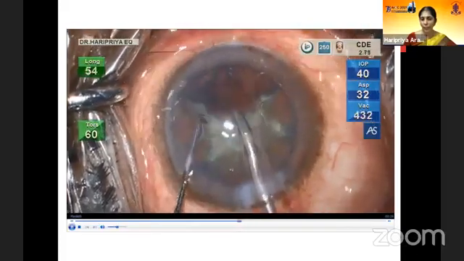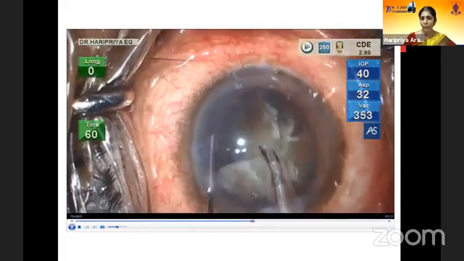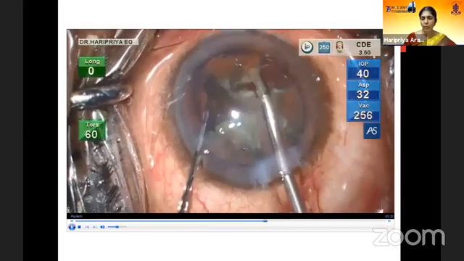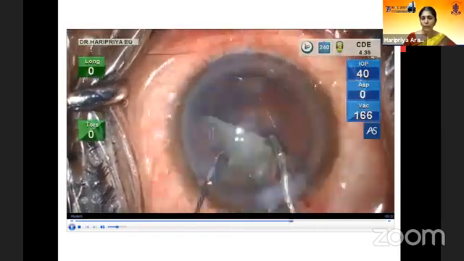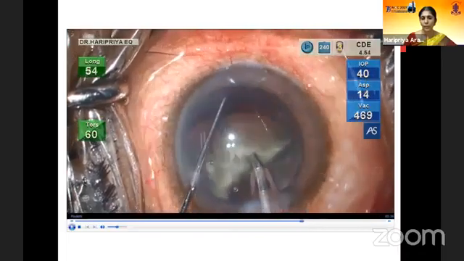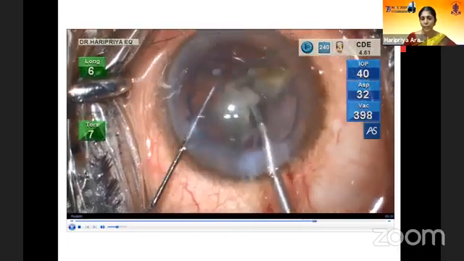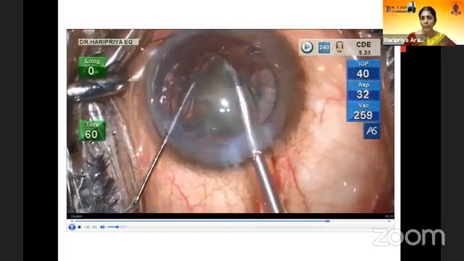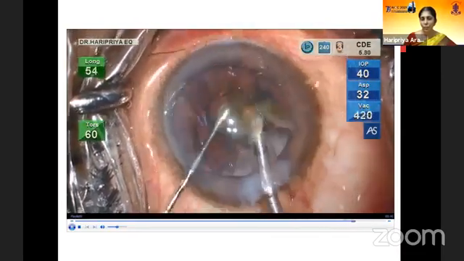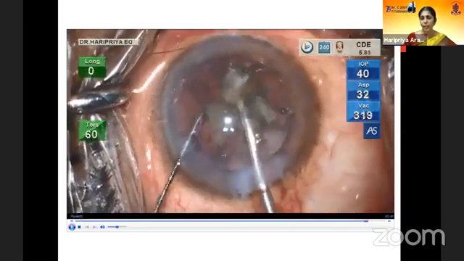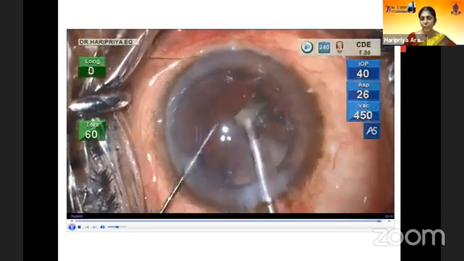While I reduce my IOP, I can still use the same aspiration and vacuum settings, which is 32 and 475 for these immature cataracts. With the sensor in the handpiece, the detection of pressure is also real time. So there is a much better response, and the chance of having surge is also greatly reduced.